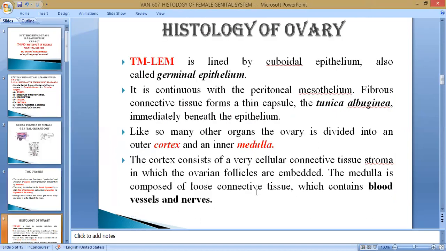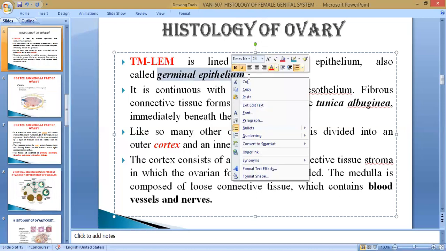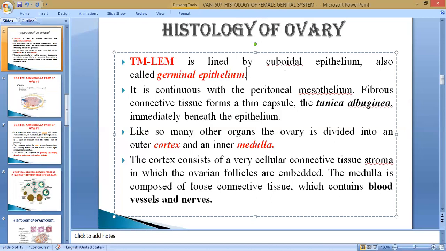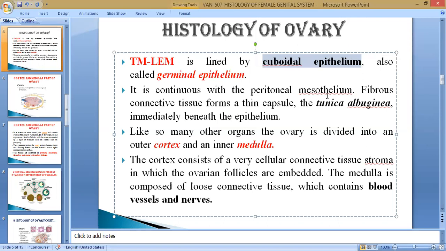Histologically, we have already seen tubular organs, but the ovary is not a tubular organ; it has an epithelium. This epithelium is known as the germinal epithelium because it plays a major role in the formation or production of the different stages of the follicles. This germinal epithelium is lined by cuboidal epithelium, which is continuous with the peripheral mesothelium and the fibrous connective tissue that runs inside, known as tunica albuginea.